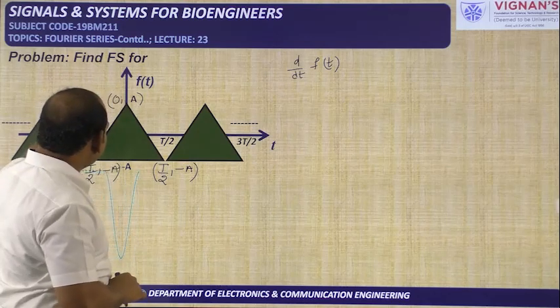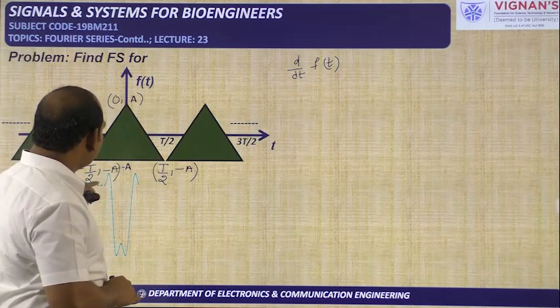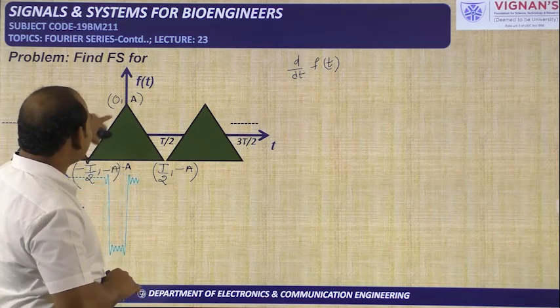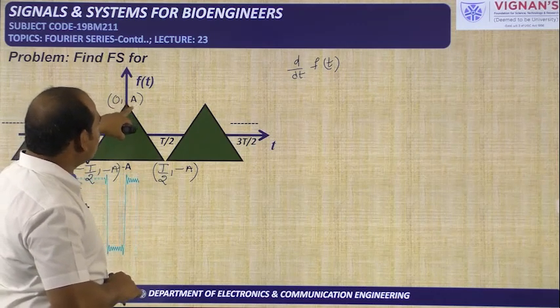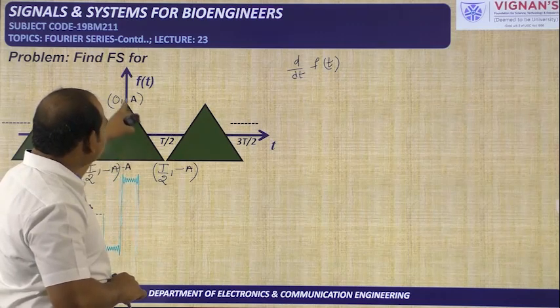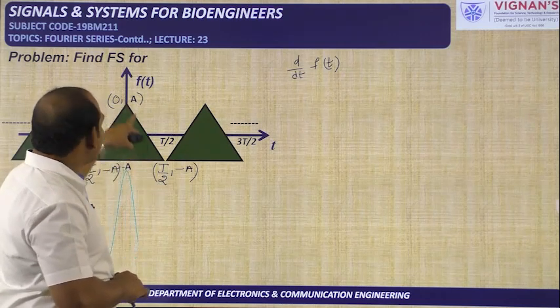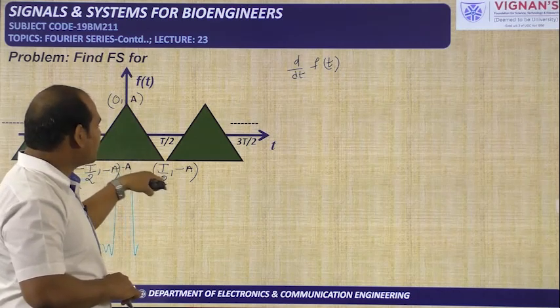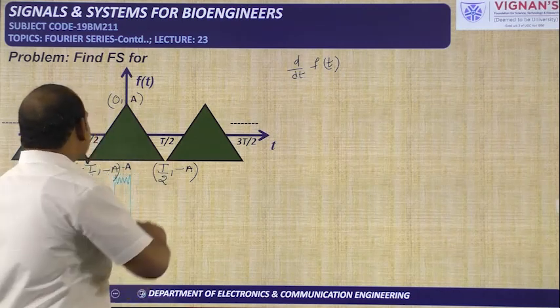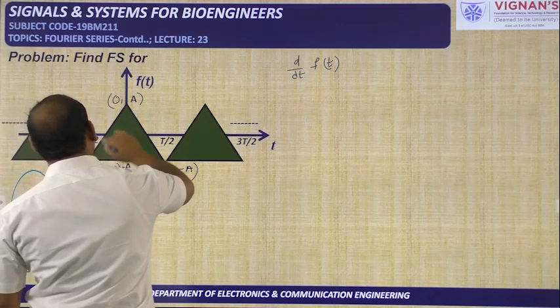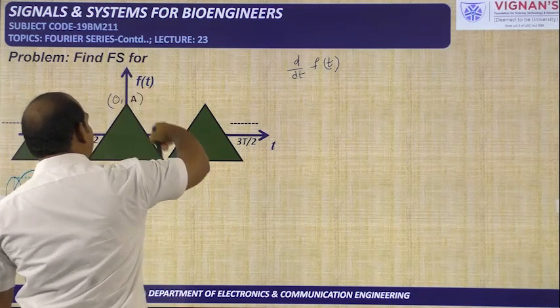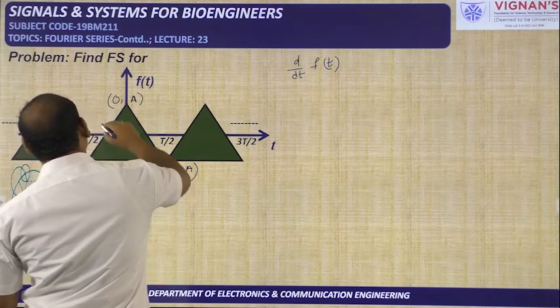This particular straight line has the coordinate minus t by 2 comma minus a, and the other point on this line is 0 comma a. The next line has the coordinate 0 comma a and the coordinate t by 2 comma minus a. Since we have 2 points, we can calculate the line equation of this particular line, and the line equation of the other line. So the slope is given by